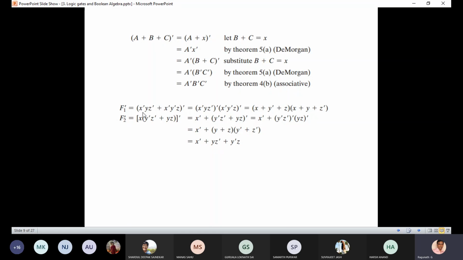So again some examples are given. So x bar y z bar plus x bar y z whole bar. Can we apply De Morgan's for this?